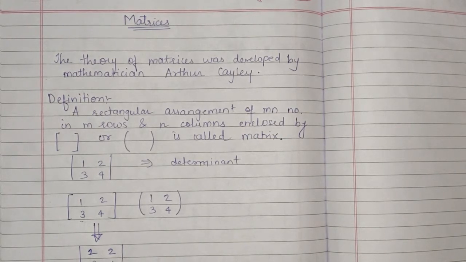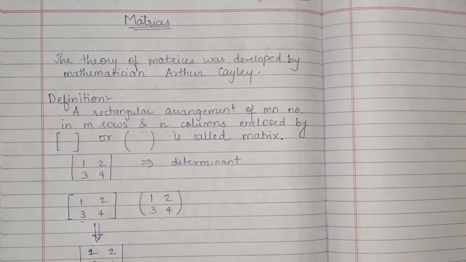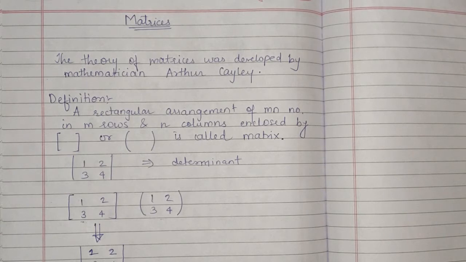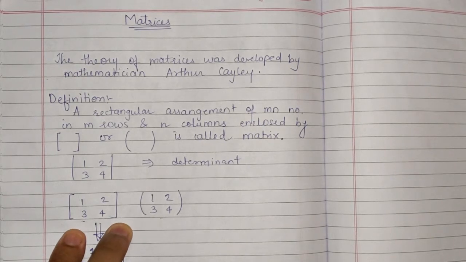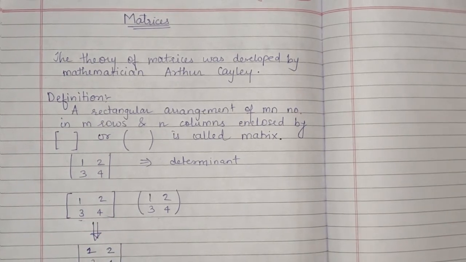Okay, now a matrix itself does not have a value or any special meaning. It is just used to represent the numbers in the form of rows and columns.